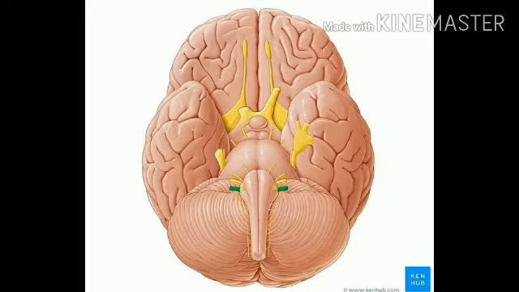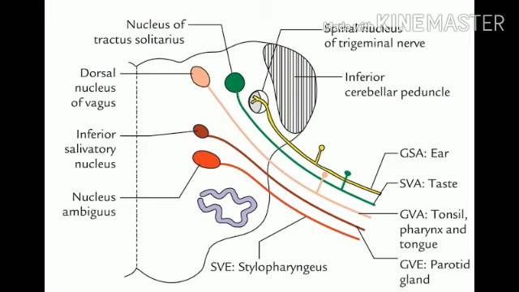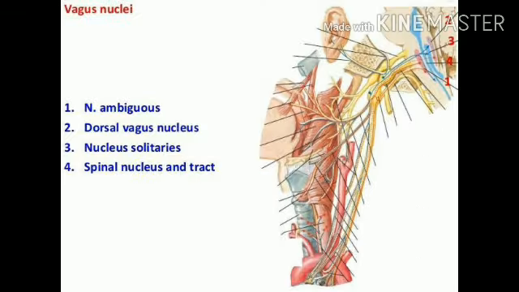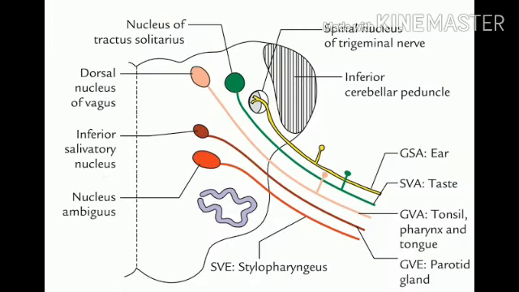Next, we are going to discuss the nuclei of the 10th cranial nerve. The vagus nerve originates from the medulla oblongata of the brainstem. It has four nuclei. They are the nucleus ambiguus, dorsal nucleus of vagus, nucleus of tractus solitarius, and the nucleus of spinal tract of trigeminal. Next, we are discussing the nucleus ambiguus. Mostly, it is part of the accessory cranial nerve, and a small part is contributed by the vagus nerve.